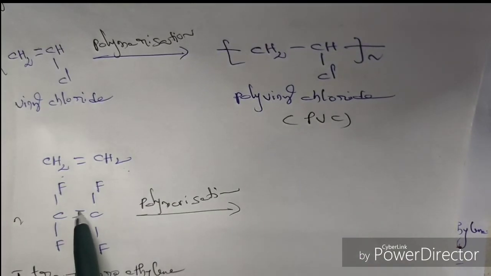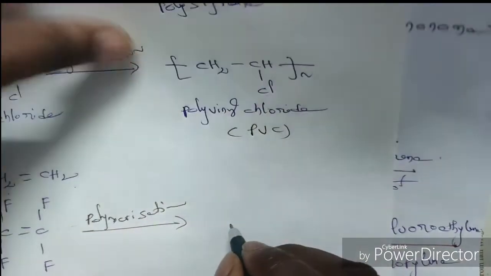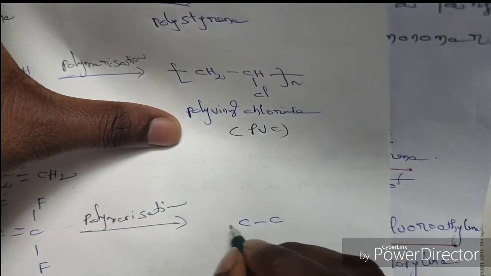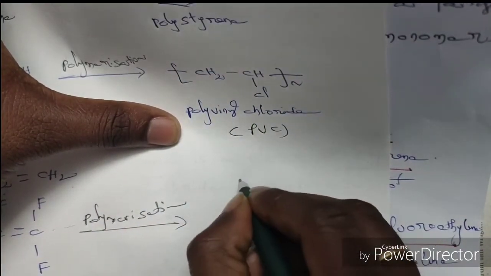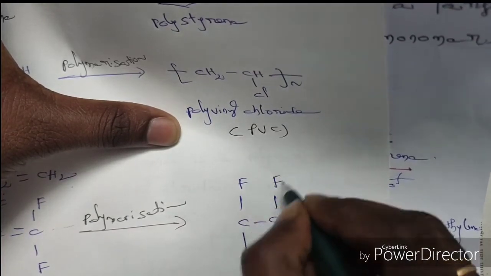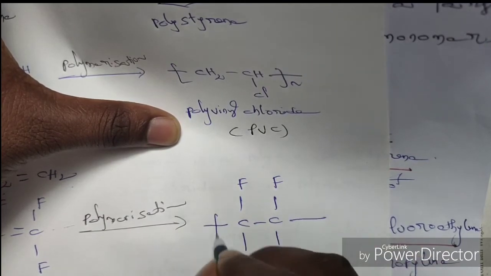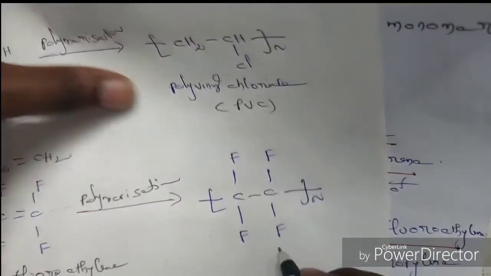Here this pi bond will be broken, that leads to the formation of two sigma bonds. So C single bond C, fluorine, fluorine, fluorine, fluorine, sigma bond, sigma bond. This entire unit will repeat n times.